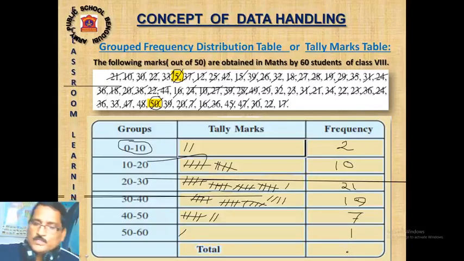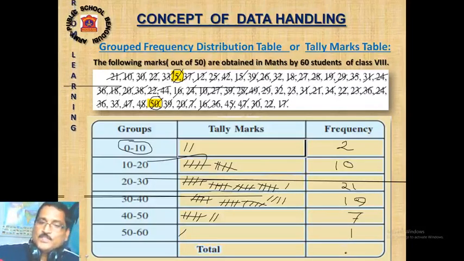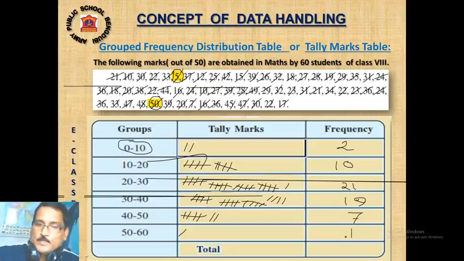Now you add all this, so it should be 60. If it is not coming to 60, that means while cutting and writing you have made some sort of mistake, and you have to do it again. Now I'm adding it: 19 plus 21, 40, 40 plus 8, 48, plus 2, 50, plus 10, 60. Exactly, it is matching. So our total observation is 60. After that, this class interval will be on the horizontal axis, and the frequency will be on the vertical axis.